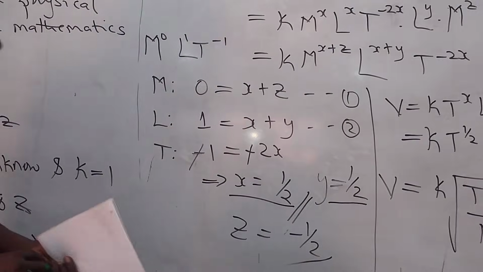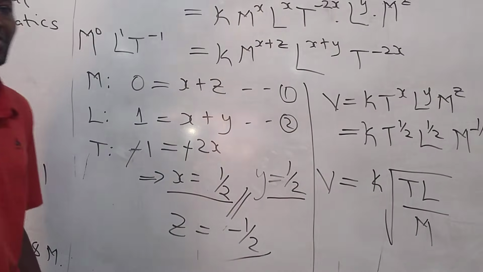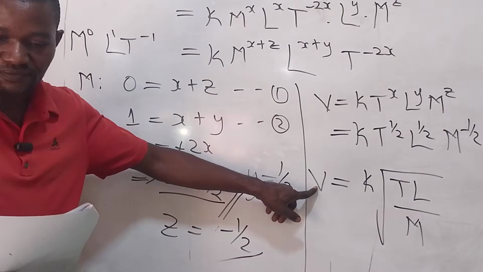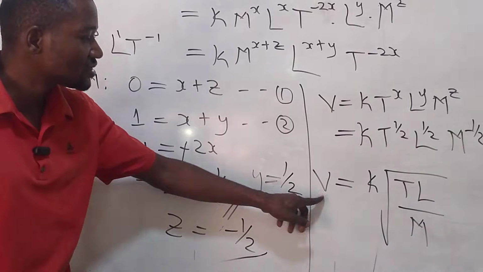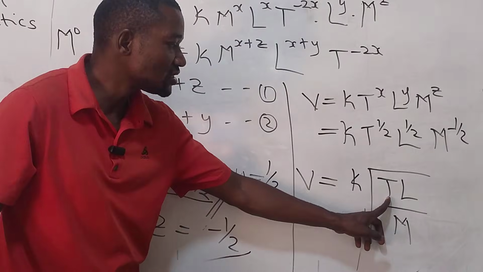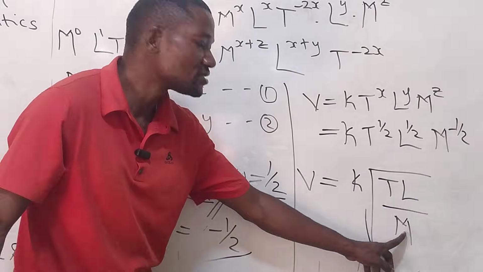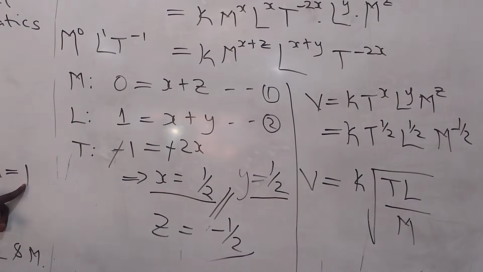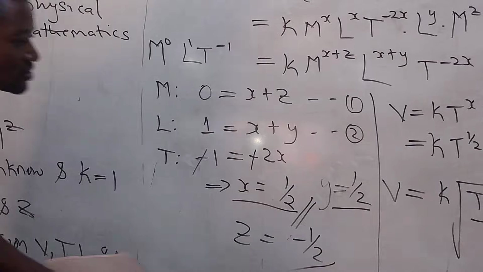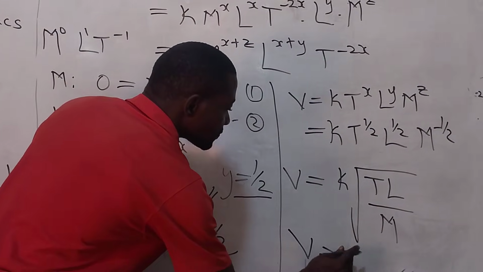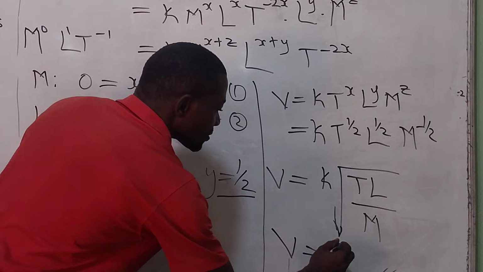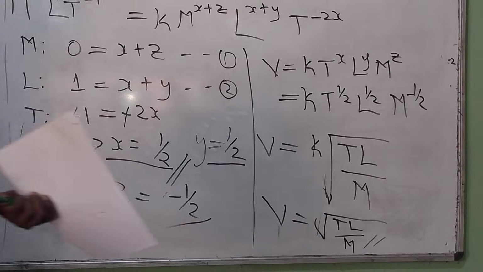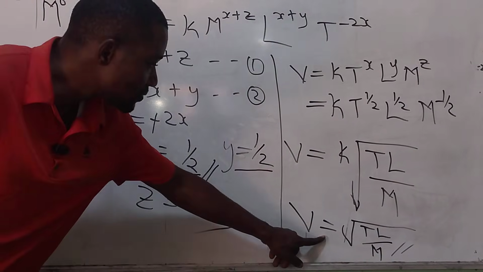v. So this is an expression that we use relating the velocity of a stretched spring to the tension in the string, the length of the string, and the mass. The k here is the spring constant. Mind you, for this very equation, the value for k is 1. So when you substitute, you have this expression. So this is the expression we are looking for.